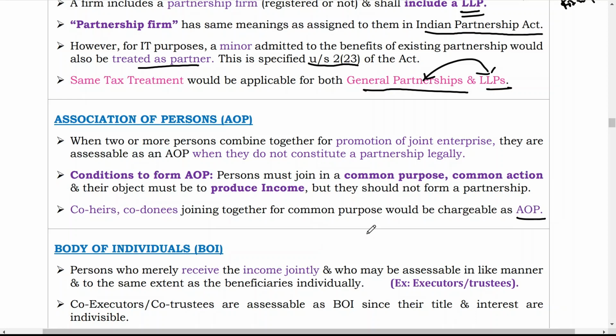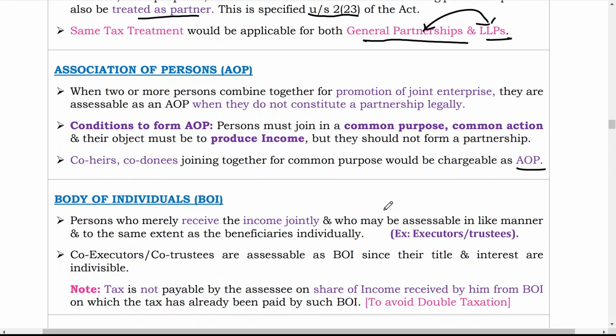So you have to remember the difference between AOP and partnership. In partnership also two or more persons join together, and in AOP also two or more persons join together. But in partnership they are making a legal partnership firm, whereas in AOP they are not making a legal partnership firm.